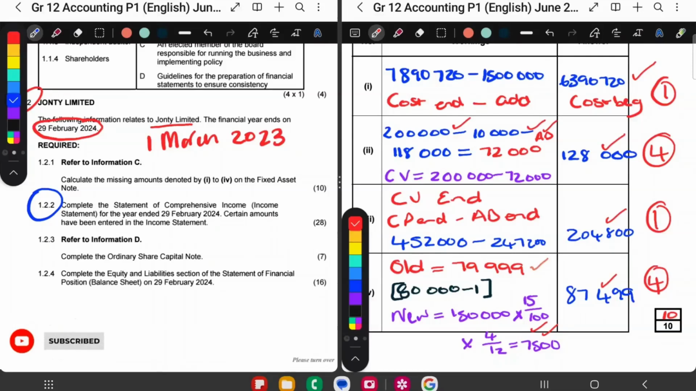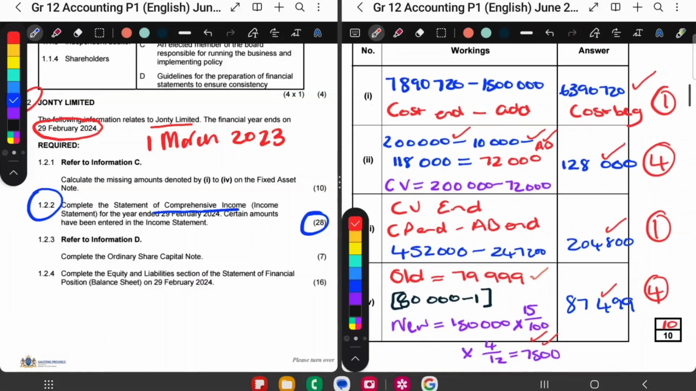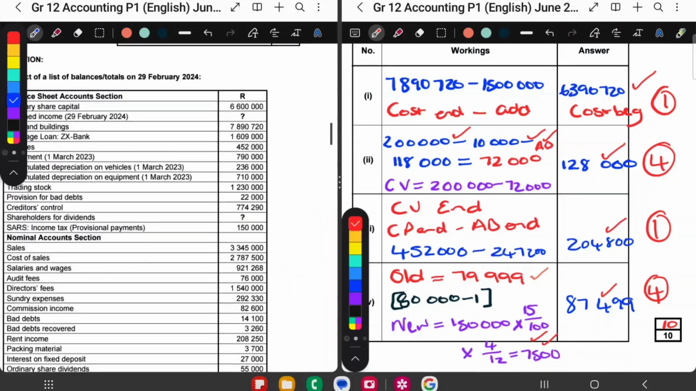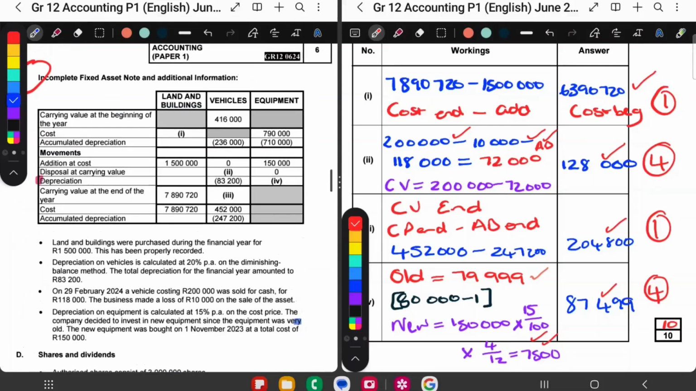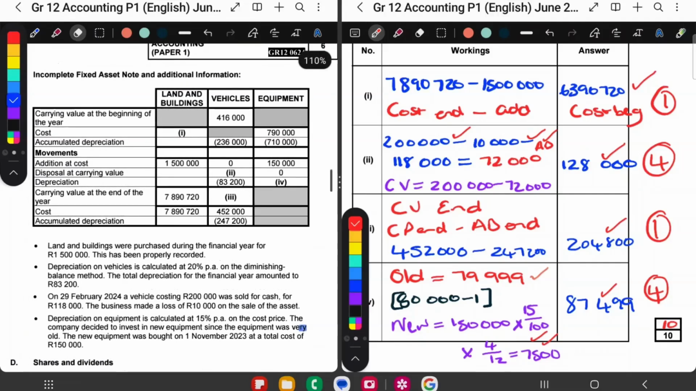It says complete the statement of comprehensive income. Now, before I go to the income statement, I quickly want to see, based on all the calculations we did here, what must go to the income statement from note number 3, the note for fixed assets. What must go to the income statement? Do you remember we had a disposal at carrying value over there? That means we made a profit or a loss on the sale of the asset.